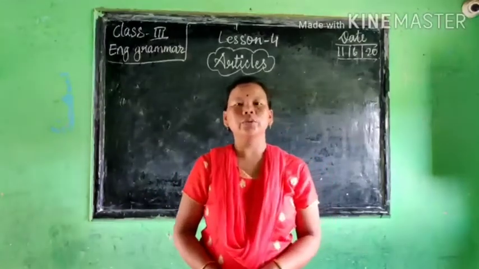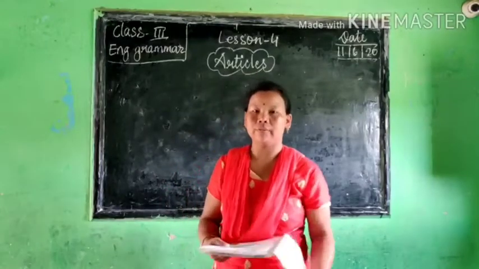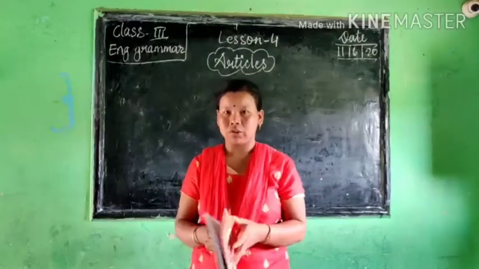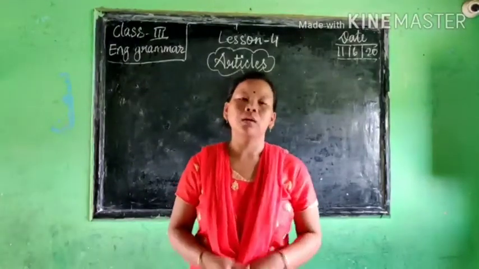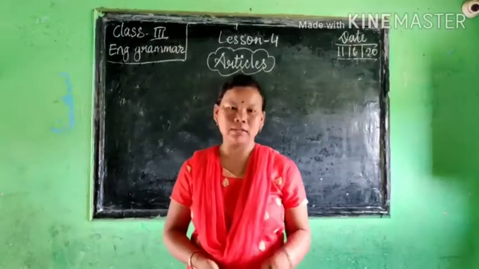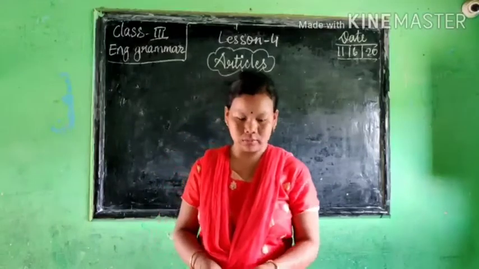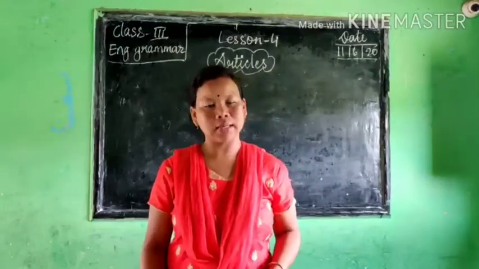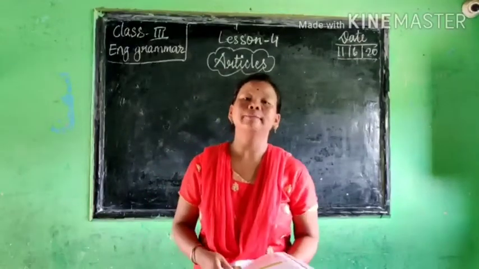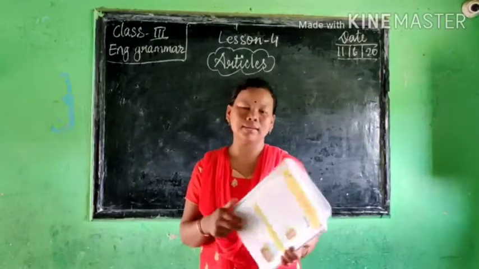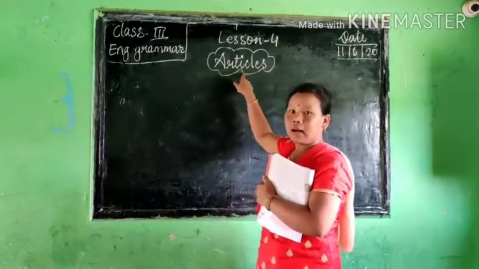Today we are going to start the grammar, English grammar. We have completed 3 chapters, that is about the sentence, subject and predicate, then noun. Hope you all have understood what is sentence, what is subject and predicate, and what is noun. So today we'll start the new lesson, lesson 4 about the articles.